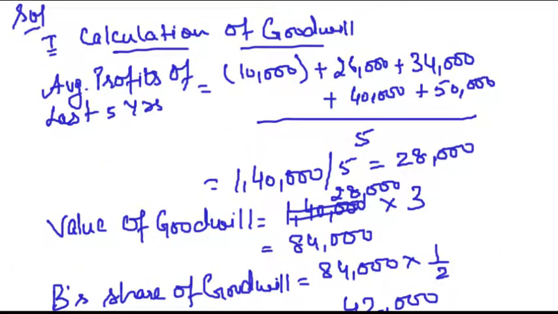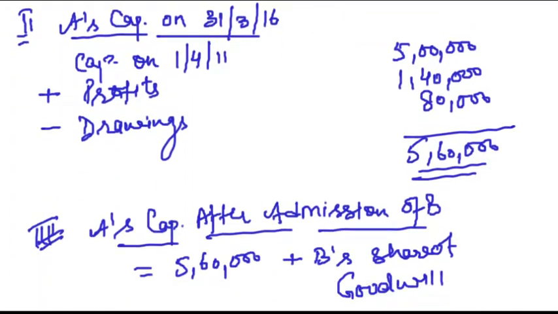This was a little typical question in which we find out the goodwill, although the information is all given in the question. Everything is clear. They asked us to calculate the goodwill. They have given the method for calculating the goodwill. Then they tell us about B's capital, that it will be A's capital plus whatever B is bringing. So for that, first of all, we calculated A's capital.